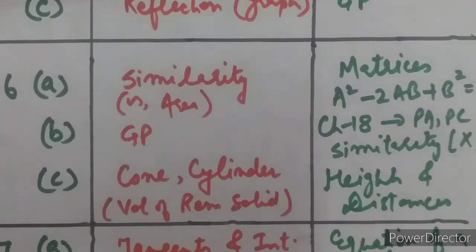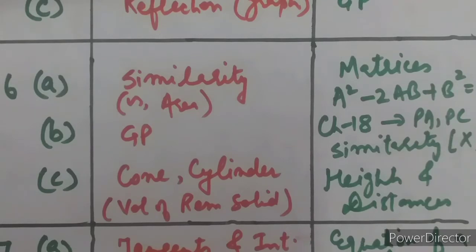Now let us check question number 6 part A. In 2019 it was from similarity, and it was the basic things only where you were supposed to prove two triangles to be similar. Then with similarity he asked the next concept also, to find the areas or the relationship between the areas of similar triangles. So that was a good question, right?